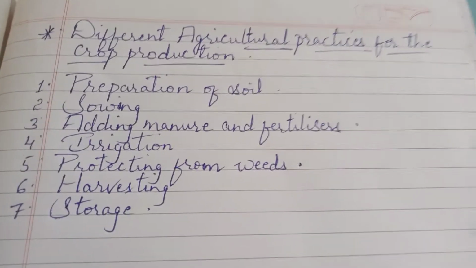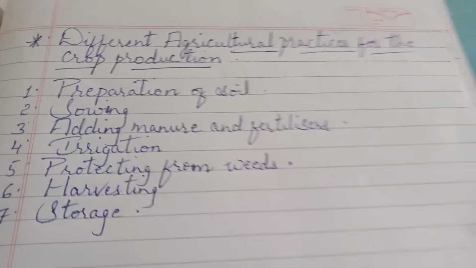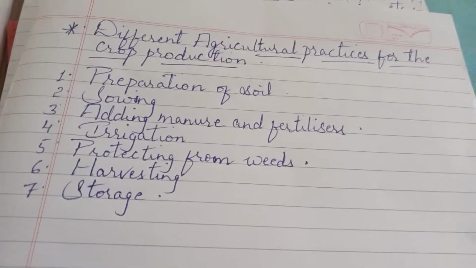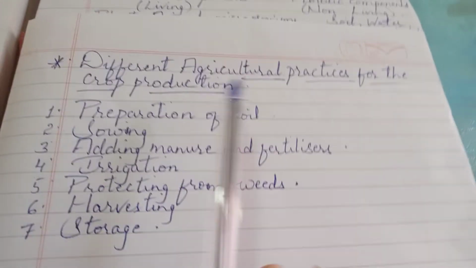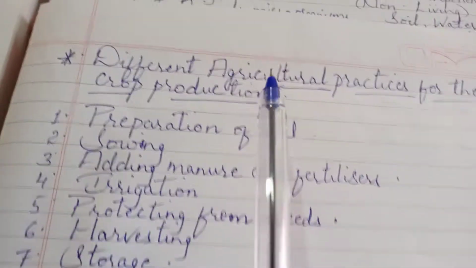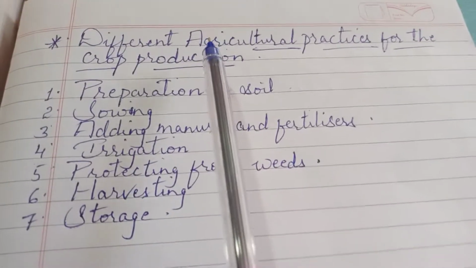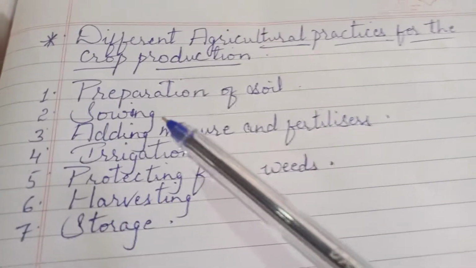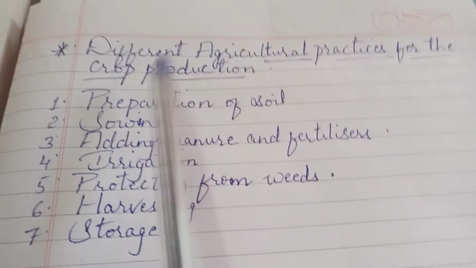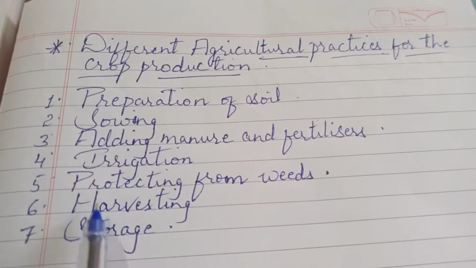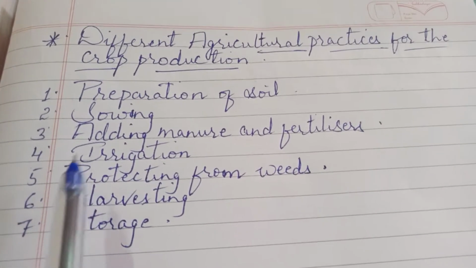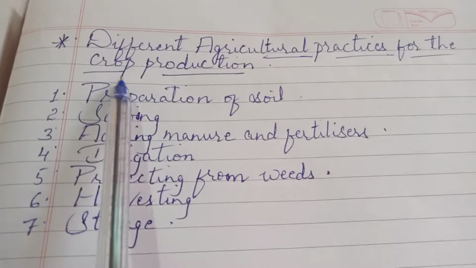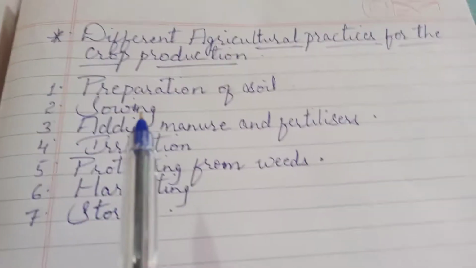And one more thing, students, whatever I am explaining in this video, you need to note down in your fair science notebook. So put the heading as I have put. You can use a black pen also. Here I am using only a blue pen. You can use a black pen for putting the heading, and the remaining things you can note down with a blue pen. So these are the steps that are involved in the agricultural practices. There are a total of 7 steps. First one is preparation of soil.